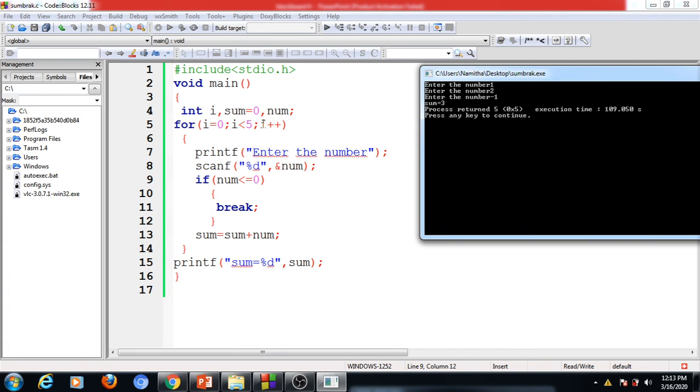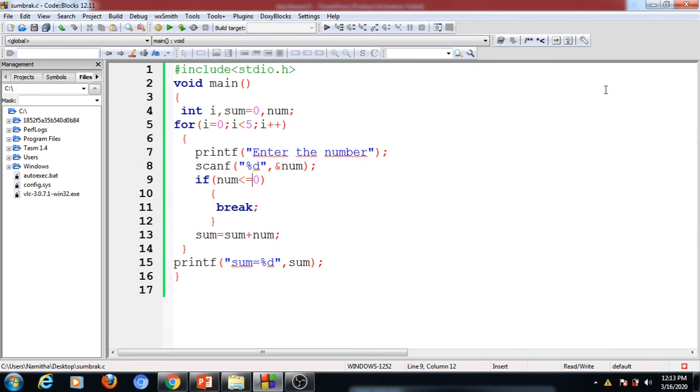That means in this program, while entering a -1 value, we don't want to wait for this condition to become false. It simply transfers control from this for loop and executes the remaining statement. Here it is the print statement, so it prints the sum value. Okay, once more we can execute.